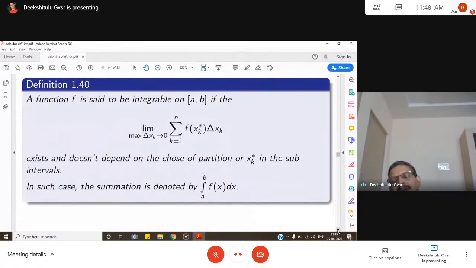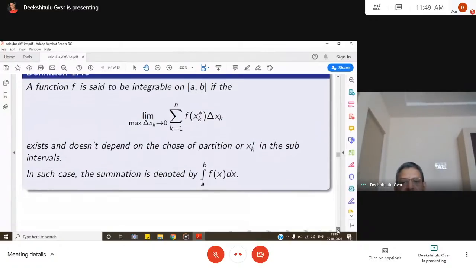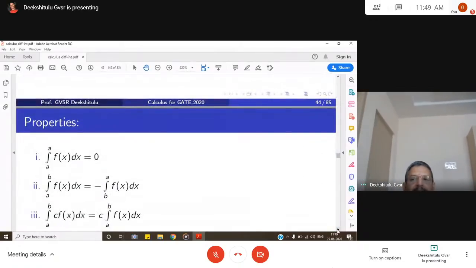Then what is an integrable function? First let us see the classical definition. A function f is said to be integrable on a closed interval AB if limit of maximum delta xk tends to 0, summation of k from 1 to n, f of xk star delta xk exists, independent of the choice of partition and of xk star in the subintervals. In such case, the limit exists, and the summation is denoted by integral a to b f of x dx. This is called definite integral.